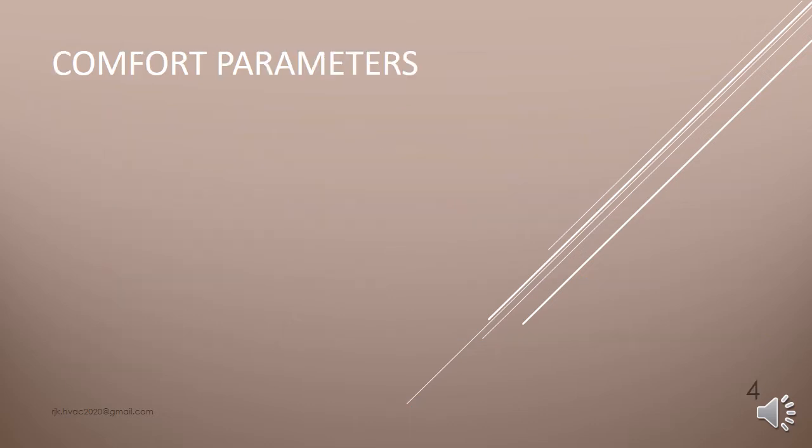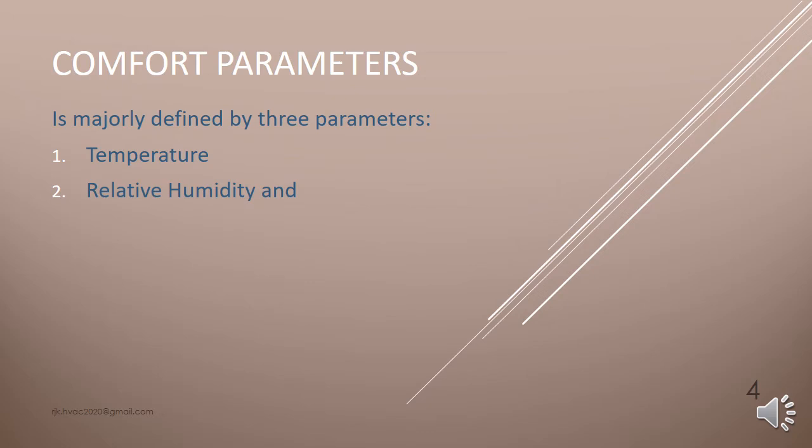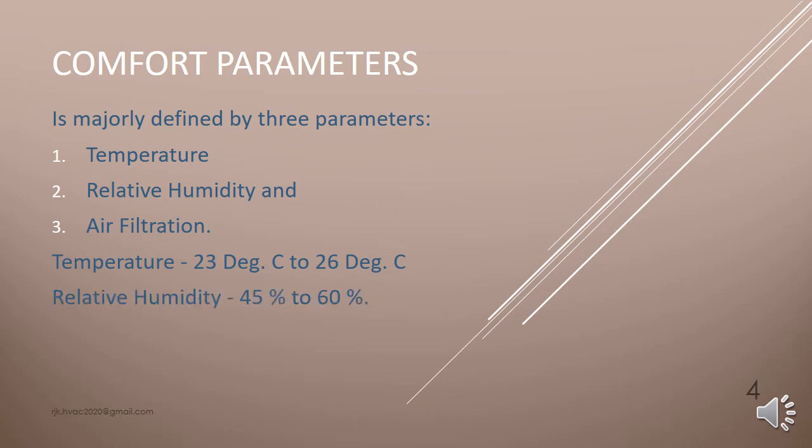Comfort parameters are majorly defined by three parameters: temperature, relative humidity, and air filtration. Temperature ranges from 23 degrees Celsius to 26 degrees Celsius, relative humidity from 45% to 60%, and air filtration from 20 to 10 microns, applicable for comfort applications.